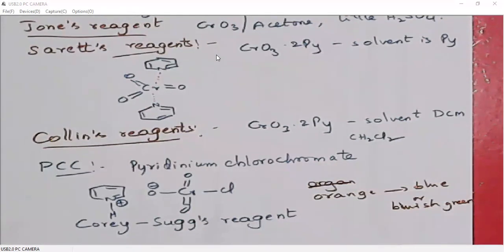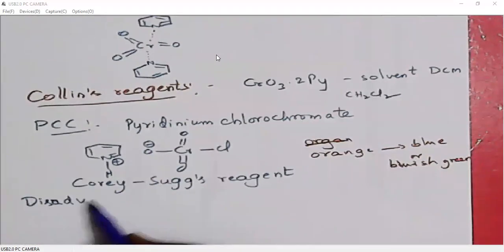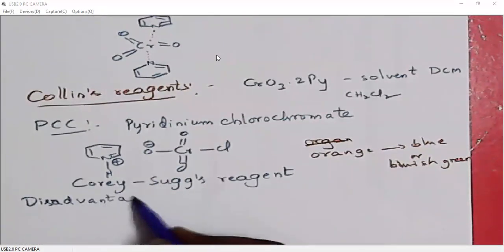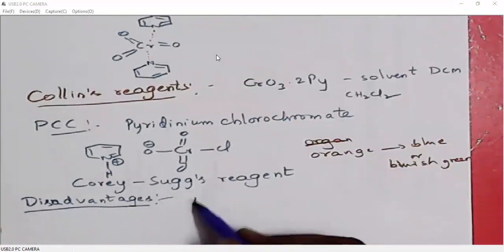Yeah, this is Corey-Suggs reagent, PCC. Generally it has some disadvantages. Of course, it is not as strong as chromic acid or chromium trioxide. It is milder compared to chromic acid or Jones reagent, but still it is acidic in nature.